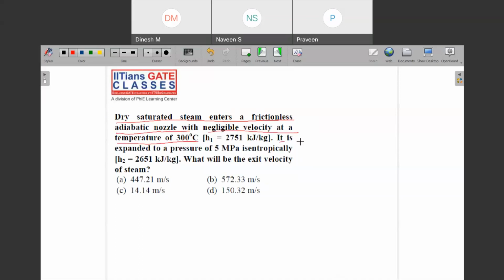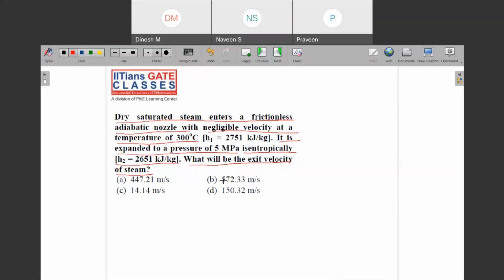And then it says that it is expanded to a pressure of 5 megapascal isentropically, and the H2 value is this one. Then it asks you what will be the exit velocity of this steam. So the first thing you should be thinking here is where you have seen such data, or where you can find out the velocity.